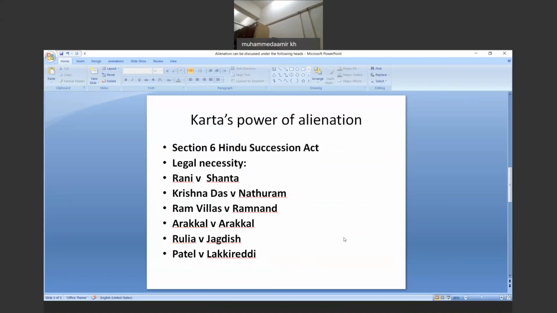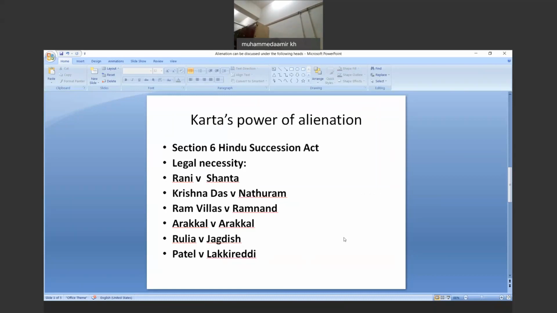So when we talk about the Karta's power of alienation, although we have dealt in detail, still there are many aspects of the Karta's power of alienation which need to be answered. And I suppose that we should try to answer them with the help of case laws. So first, we have seen an outline of what is meant by the Karta's power of alienation. I suppose in the 13th or 12th lecture of mine, you may refer to it.